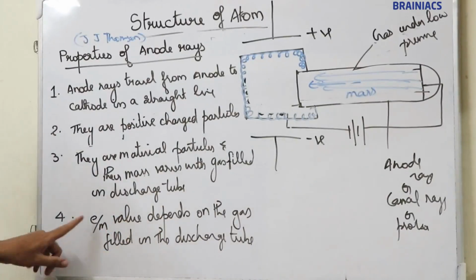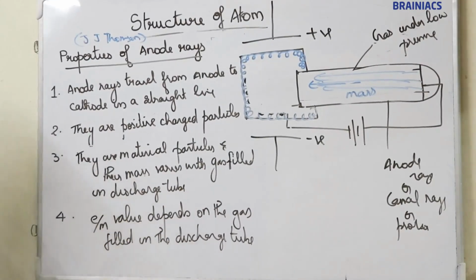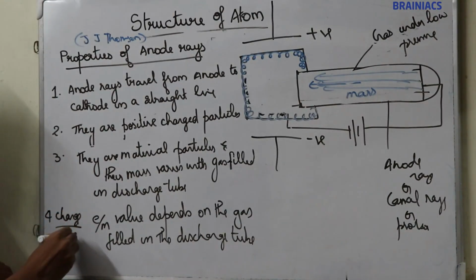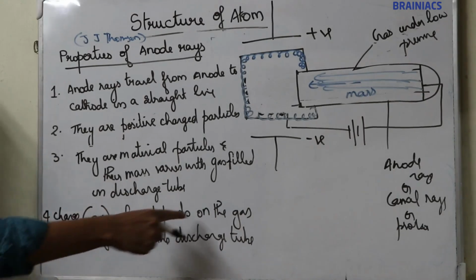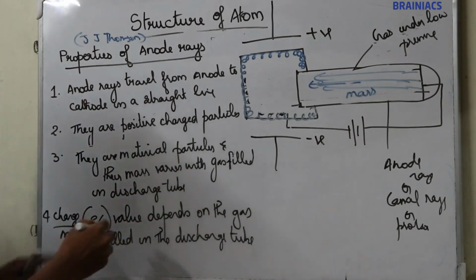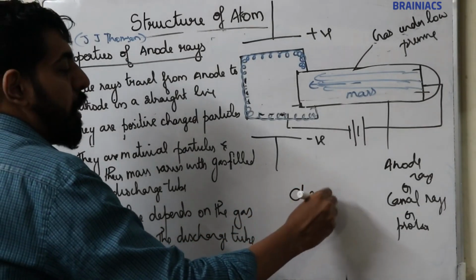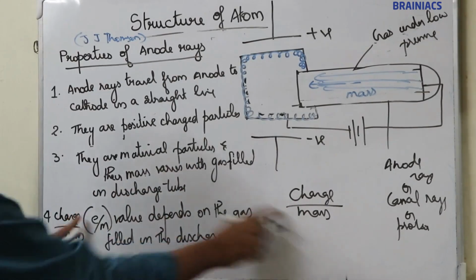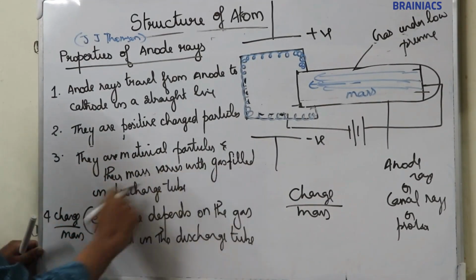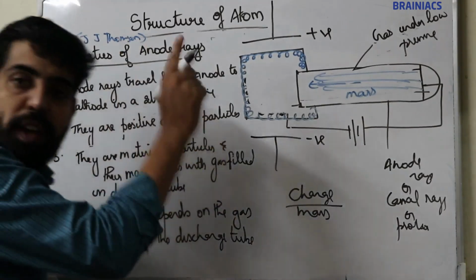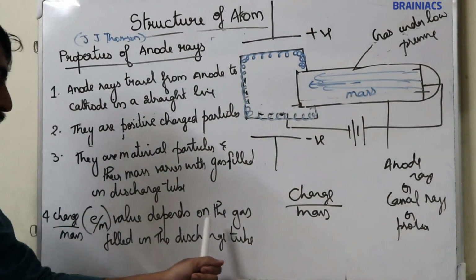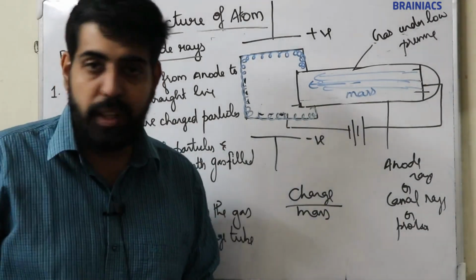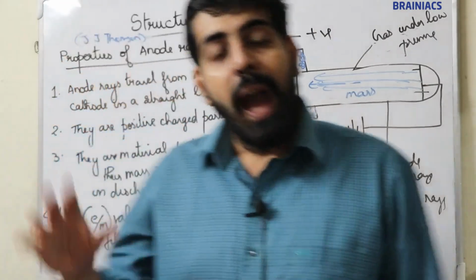And the last and final point, charge by mass ratio, e by m. The charge by mass ratio value depends on the gas filled in the discharge tube, because mass varies with the gas, as we already discussed in the third point. So their charge by mass ratio also varies with the gas. So these are the properties of anode rays.